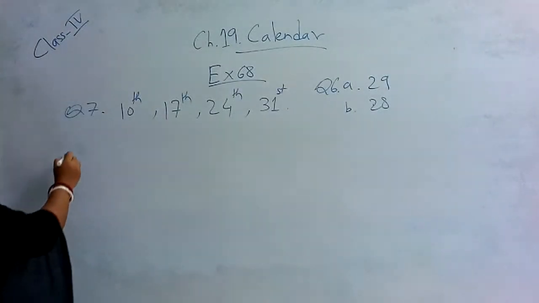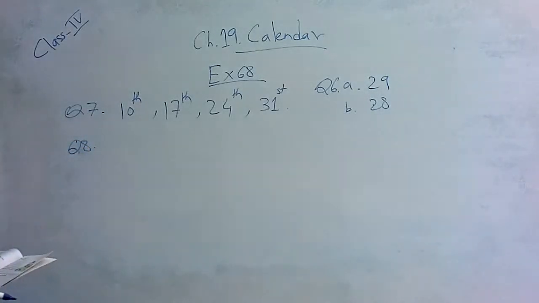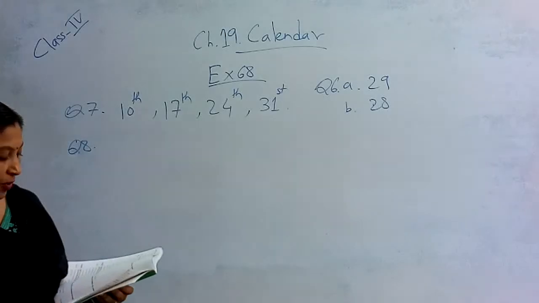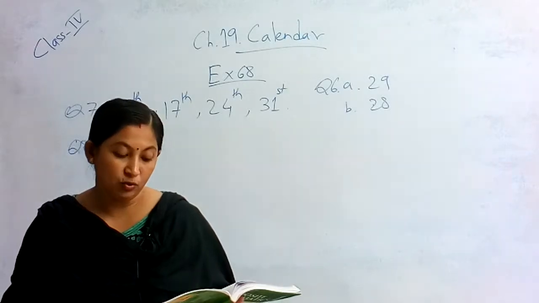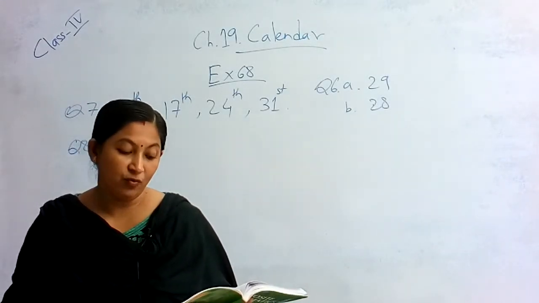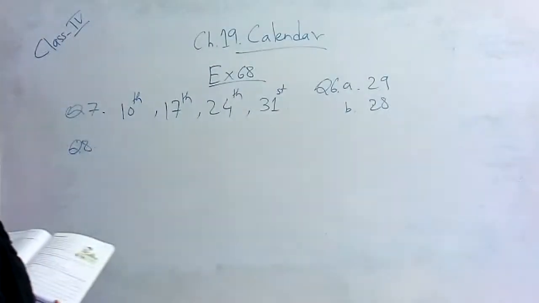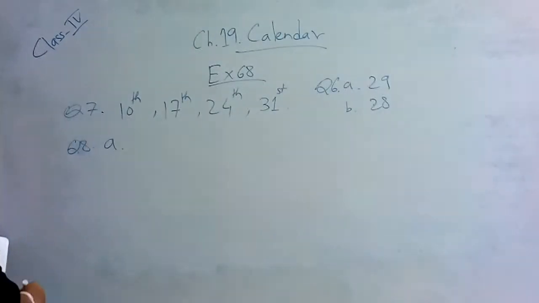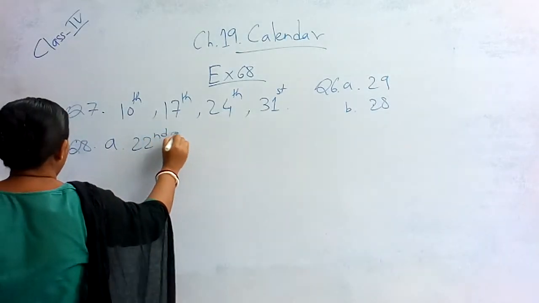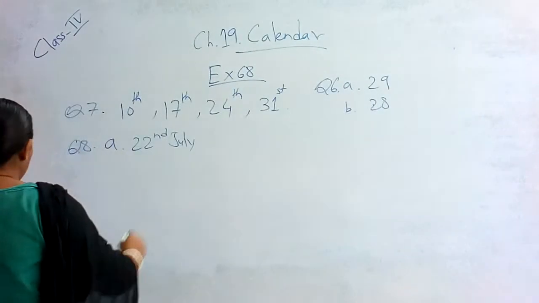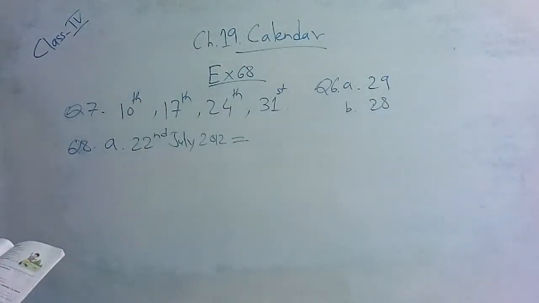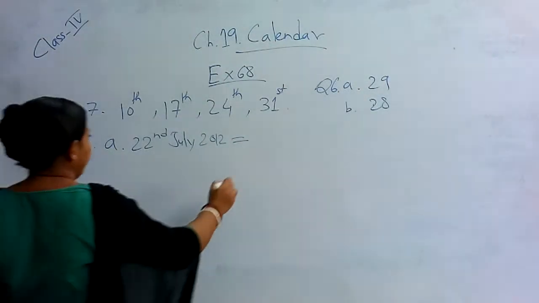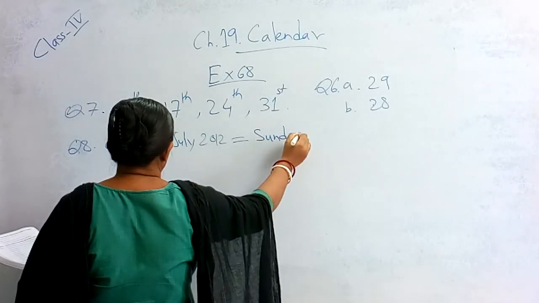Okay. Now come to question number 8. 2nd July 2012 was Monday. What was the day on 22nd July 2012? Now you have to count it on your hand. 2nd July was Monday, so start counting to 22 July. That means after 20 days it will be Sunday.